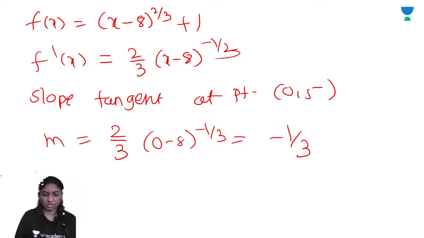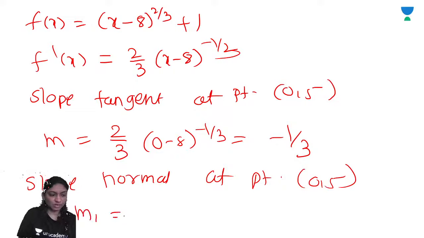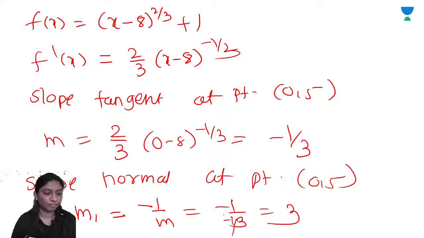Now the slope of the normal at point 0, 5. We'll get m1 is equal to minus 1 by m, minus 1 upon minus 1 by 3, which is plus 3.